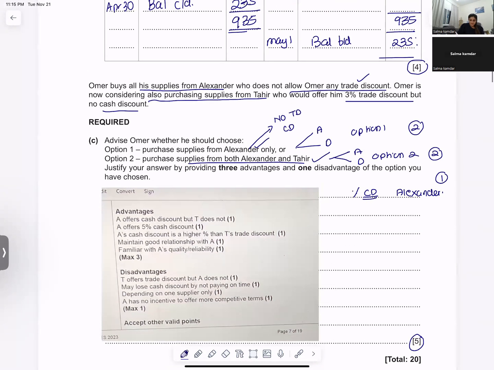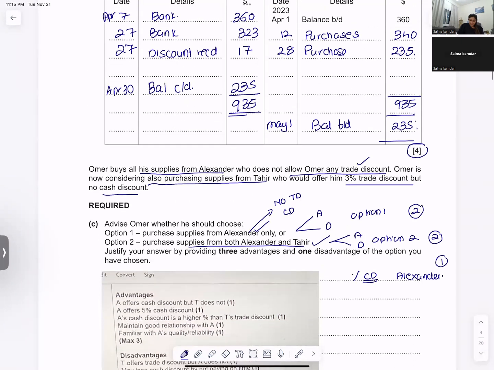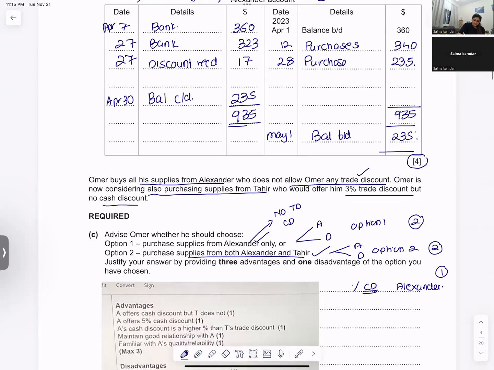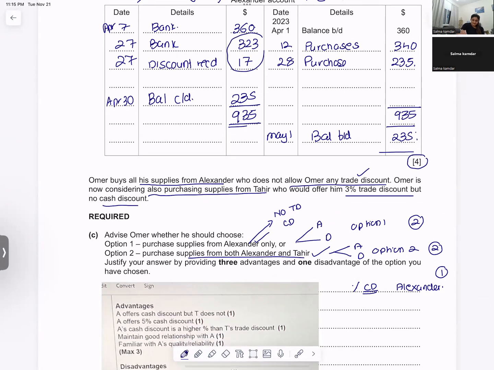If you see this transaction of 27th, there is 323 payment and 17 discount. So there is a settlement of 340 in 323.